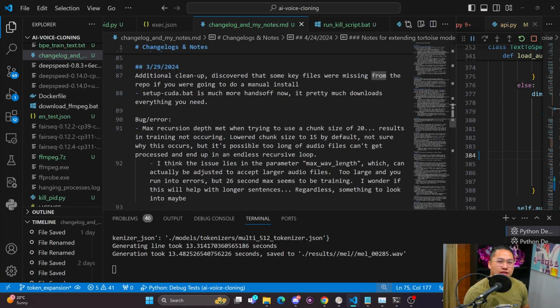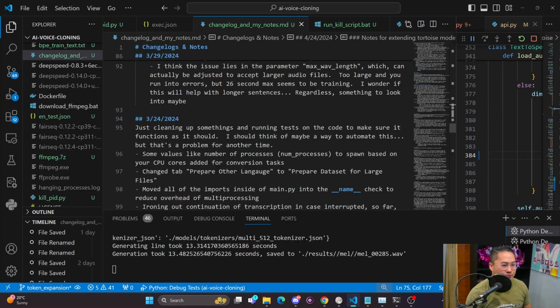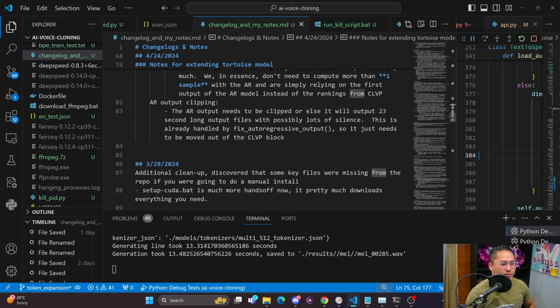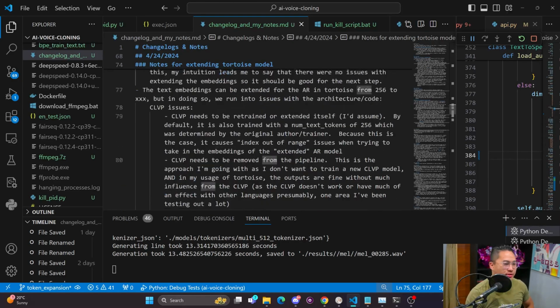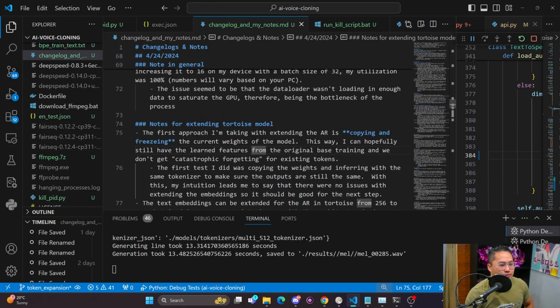I think there are some fundamental concepts that I might be missing with how the model works as a whole, but I'm just trying a few things out while I learn a little more about how this architecture actually works. I'll go over that real quick.